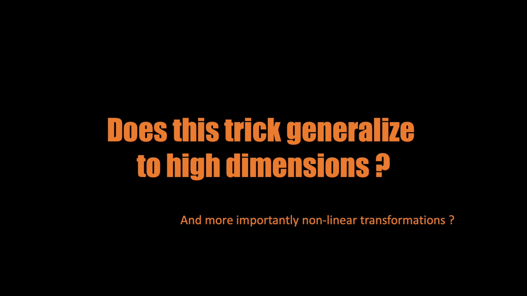The thought that must bother you now is that we have solved it for a univariate distribution, but could we apply this concept to high dimensional space? And even more importantly, what if the transformations are nonlinear? What kind of mathematics is available to us in that case?